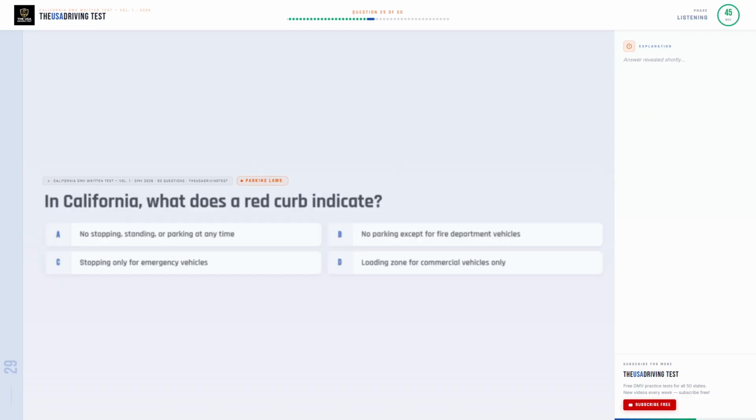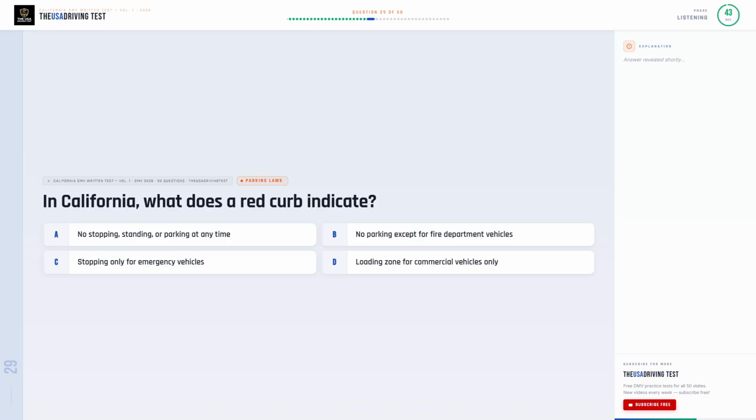In California, what does a red curb indicate? Option A. No stopping, standing, or parking at any time. Option B. No parking except for fire department vehicles. Option C. Stopping only for emergency vehicles. Option D. Loading zone for commercial vehicles only.